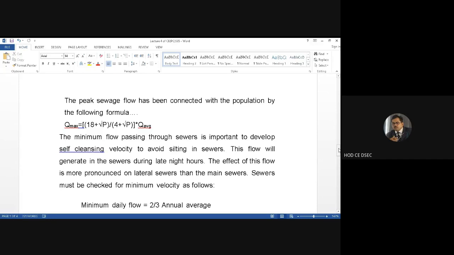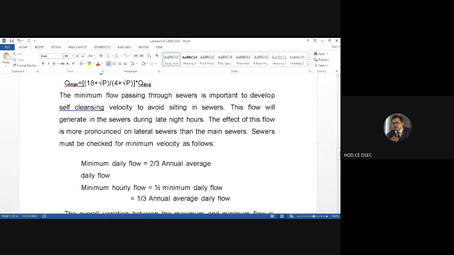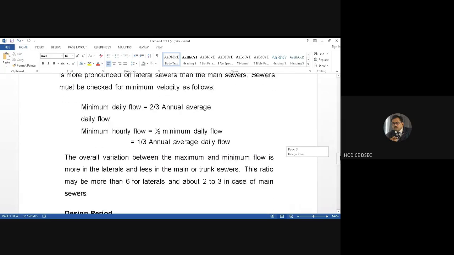So the effect of this flow is more pronounced on lateral sewers than the main sewers. Sewers must be checked for minimum velocity. What minimum velocity for design of the sewer you have to check? Now you have to ensure that minimum daily flow is 2/3 of annual average daily flow. Again, I repeat, minimum daily flow is two-third of annual average daily flow. If you go for the hourly interval, then minimum hourly flow is half of minimum daily flow. That means half into two-third is 1/3 of annual average daily flow. That is the minimum hourly value, and minimum daily value also I have given.